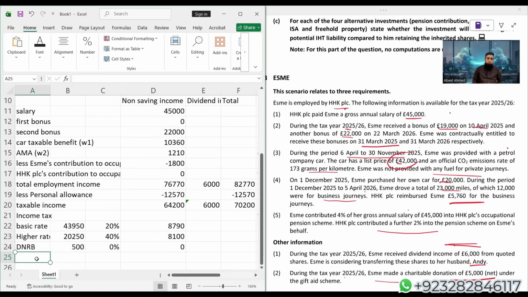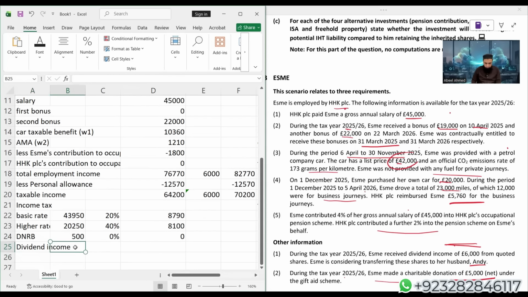Obviously, the remaining dividend income falls in the higher rate band where the applicable rate is 33.75%. Let me just write for you dividend income. We will take 6,000 minus this. Applicable rate is 33.75%.